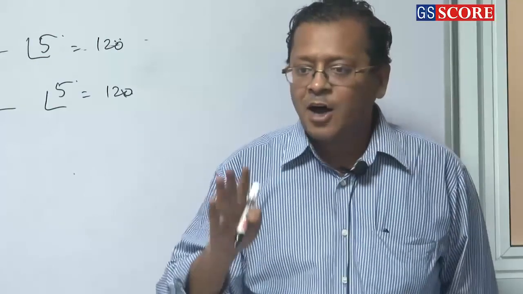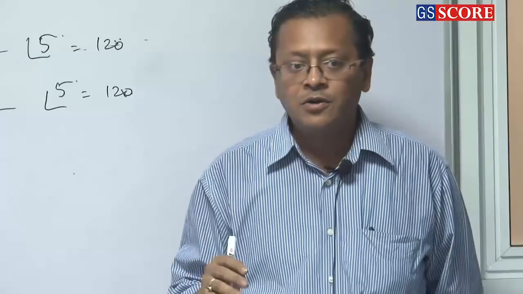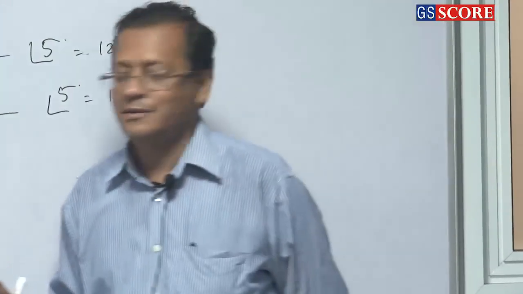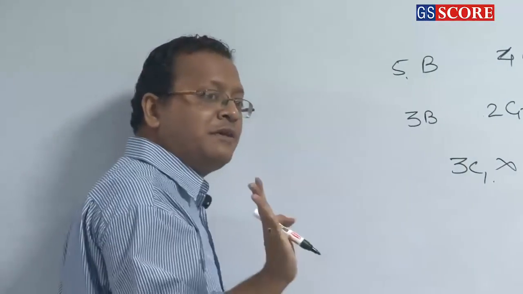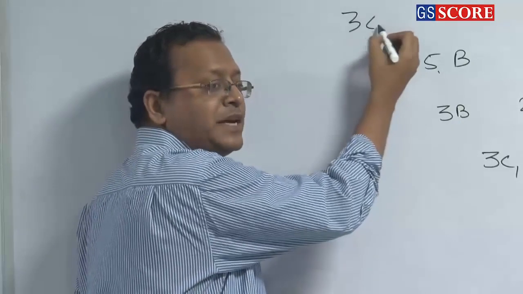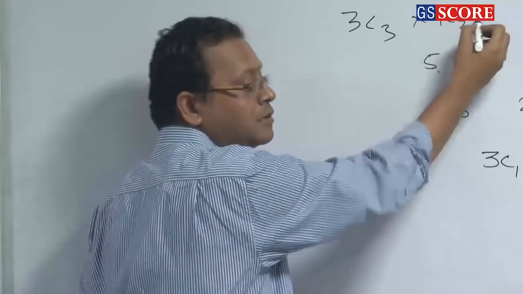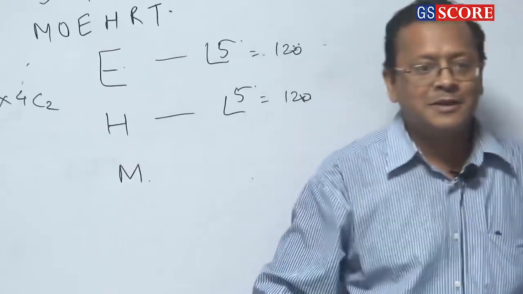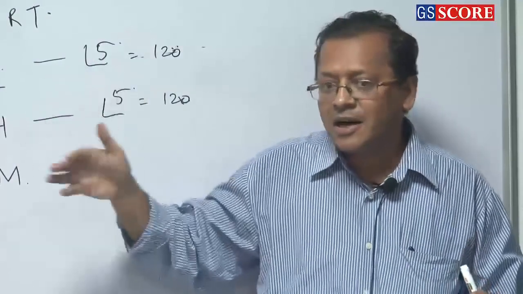If I say how many ways can 3 boys and 2 girls be selected from 5 boys and 4 girls, such that those 2 boys will never be there. Right, 3C3, because 2 boys will never be there. So I have to select 3 from 3 only because 2 are never there. So 3C3 means what? NCN is 1, so there is only one way, into 4C2. Isn't it? Clear or not?